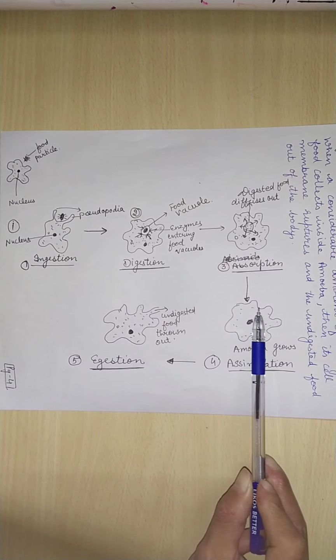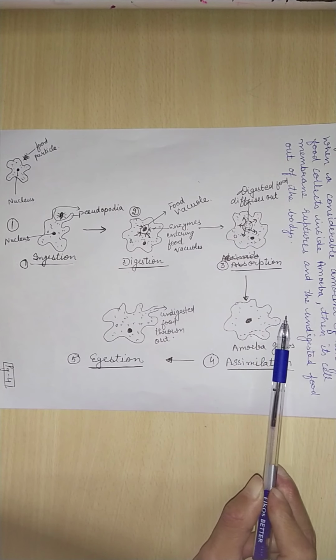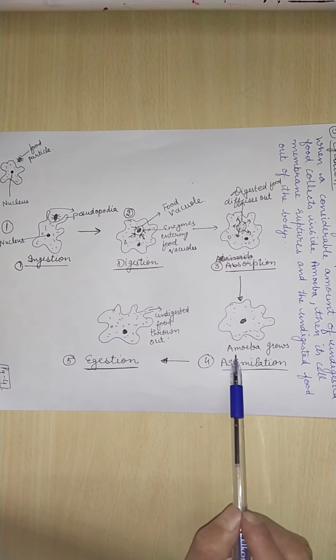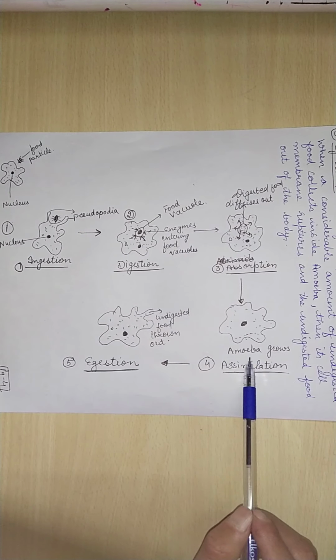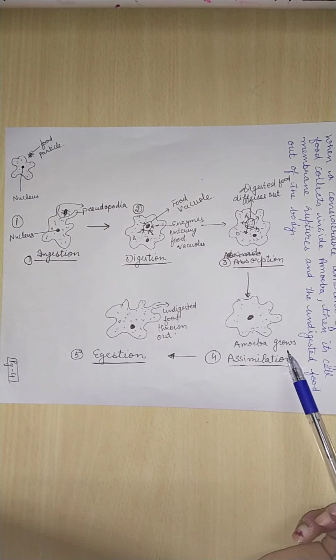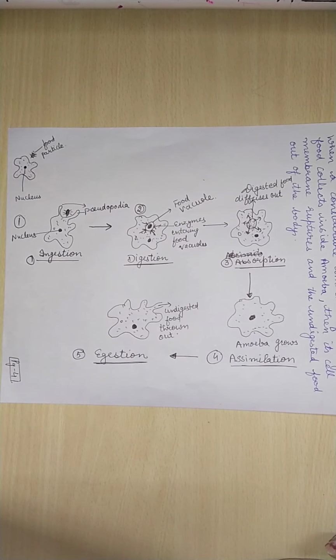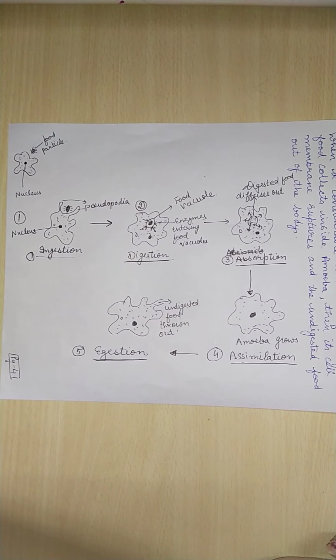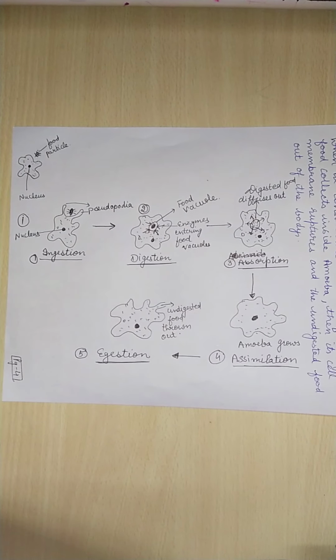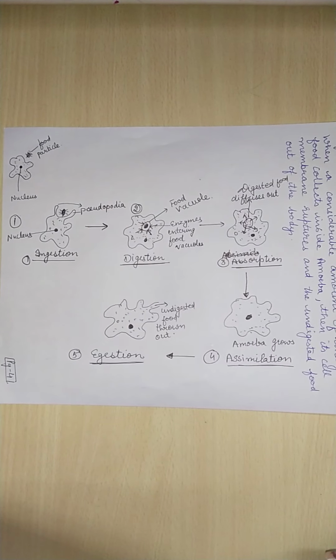Now the entire food has been absorbed, and the food vacuole disappears. Part of the food is utilized by the amoeba for growth, and you see the amoeba grows in size. The rest of the food is utilized for obtaining energy, and when the amoeba grows in size, it is ready to reproduce by binary fission.